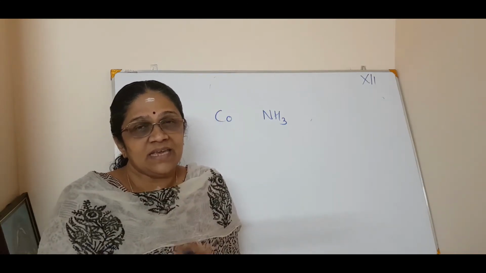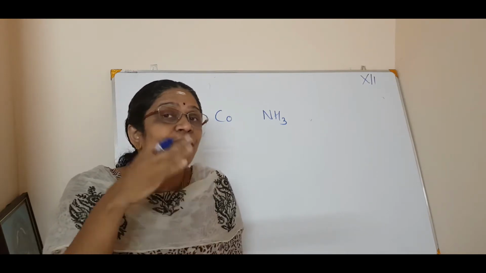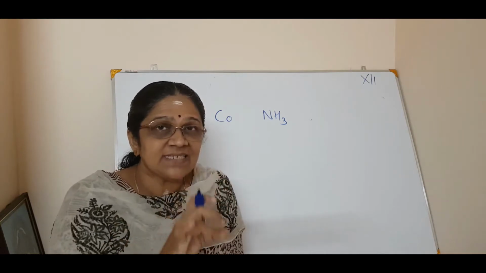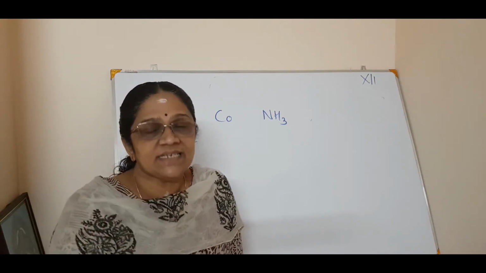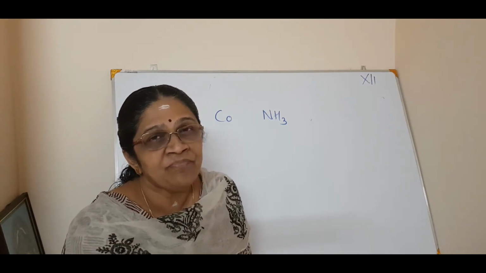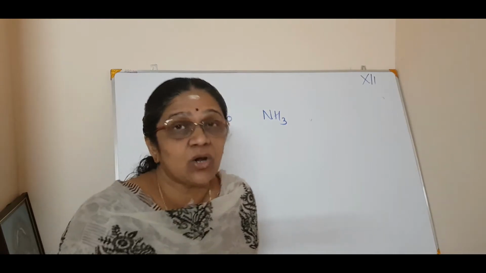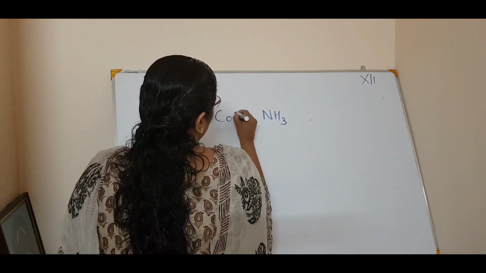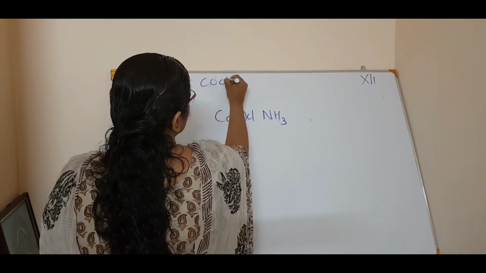Clear? He added some silver nitrate solution to it. He found that in some cases silver chloride gets precipitated. You are getting me? That means he prepared some cobalt chloride. See, cobalt 3 chloride. Cobalt 3 chloride means what? You can have the formula COCl3.